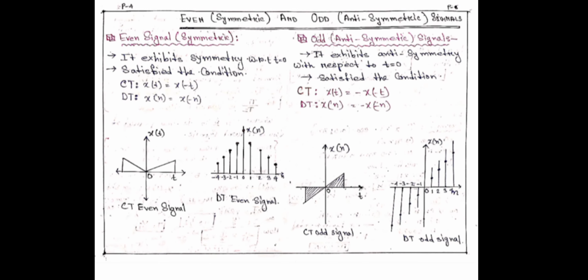It satisfies the condition x(t) is equal to minus x(minus t) for a continuous signal, and for a discrete signal x(n) is equal to minus x(minus n). We can say an antisymmetric signal always passes through the zero or origin.